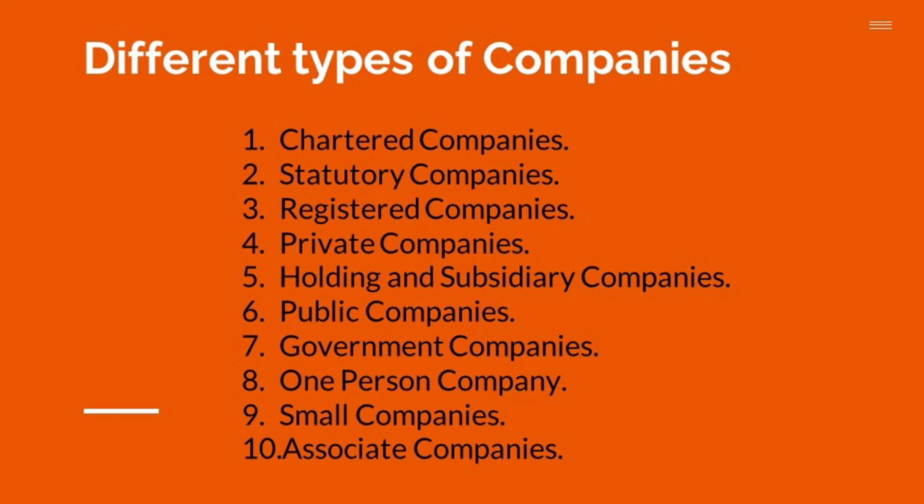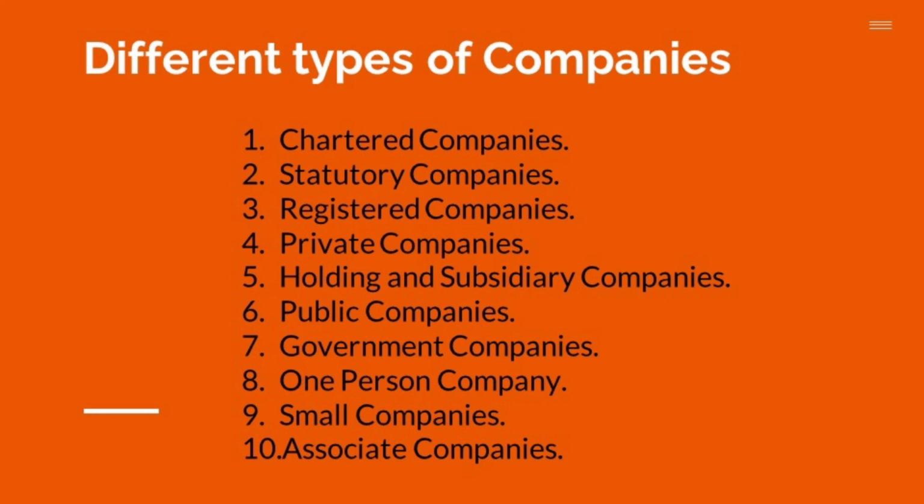So, paid up share capital. There are different types of share capital. If the chapter comes, I will explain you in detail. For the sake of understanding, just remember at least 51% or more of the paid up share capital is held by the central government or by any one or more state governments or partly by the central government or partly by one or more state governments. How much percentage? Minimum 51% or more.